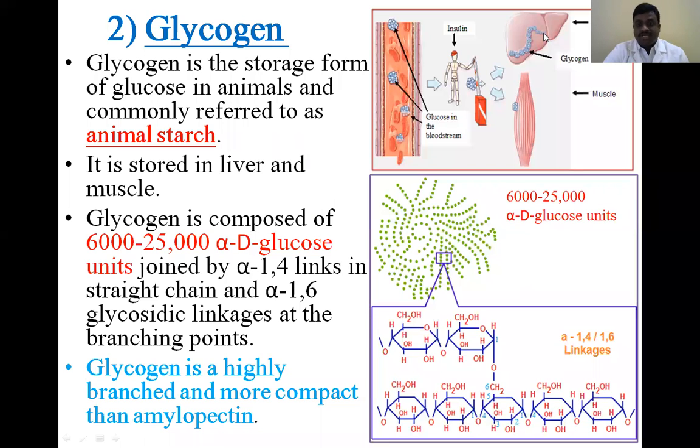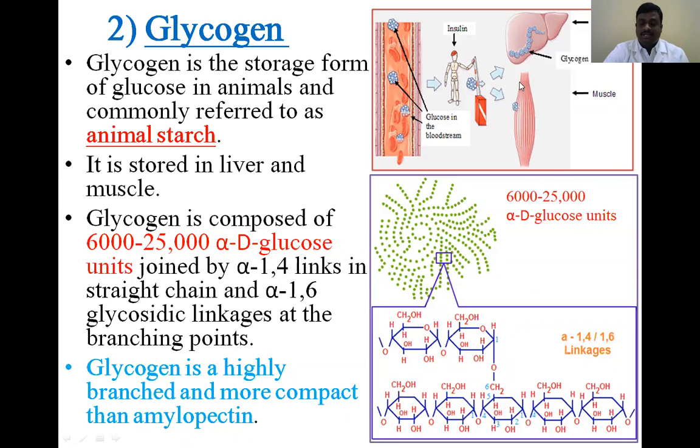Most of the glycogen is stored in the liver as well as in the muscle tissues. Whenever our body requires energy, most of the energy we get is from the glycogen.